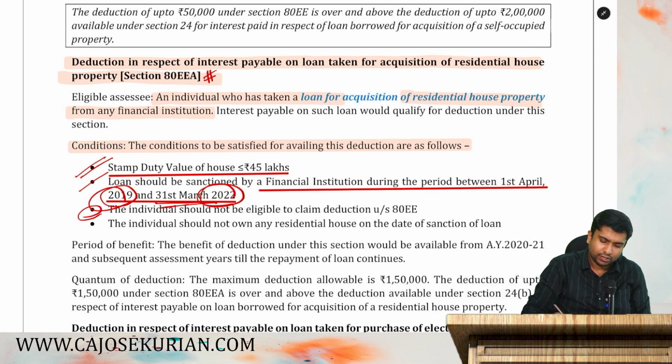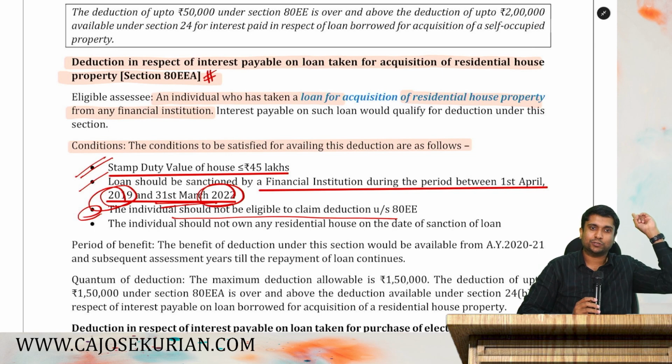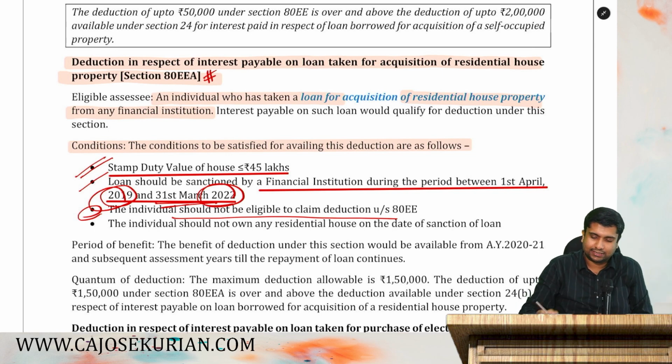Then the individual should not be eligible to claim deduction under 80EE. That means you are not supposed to take the deduction under the section which we have skipped. We don't have to consider that condition here.